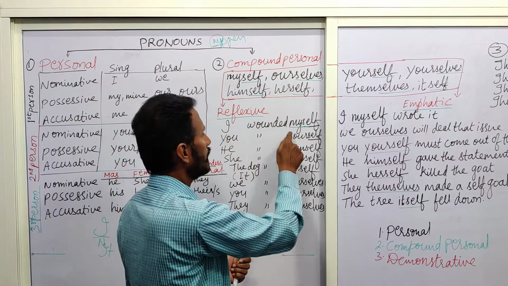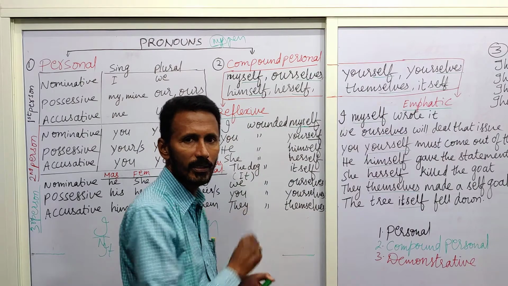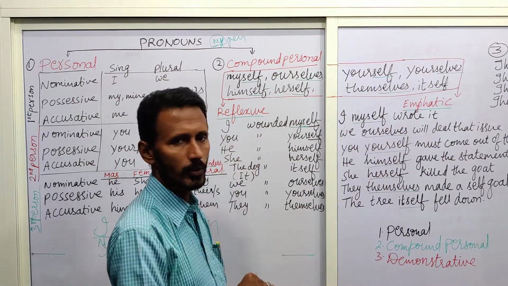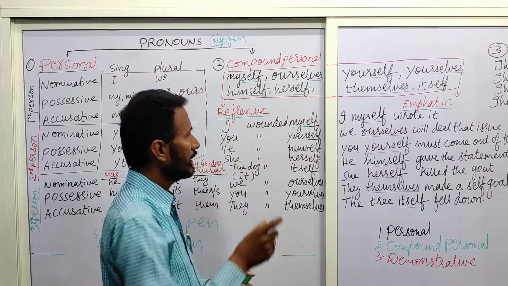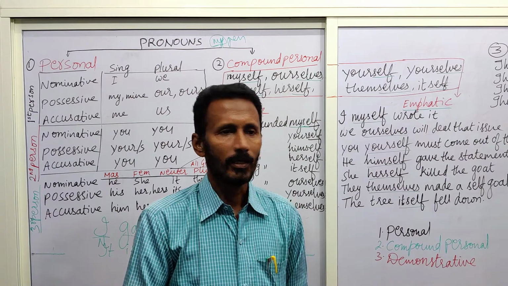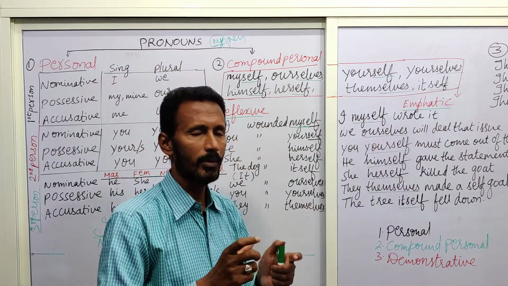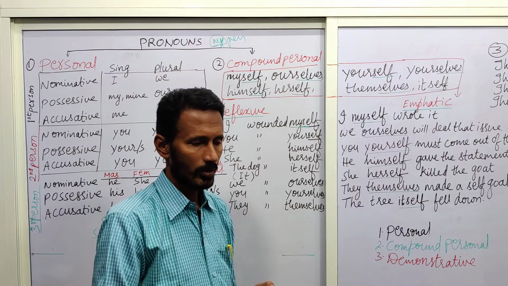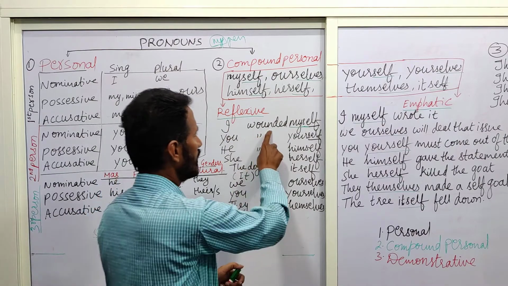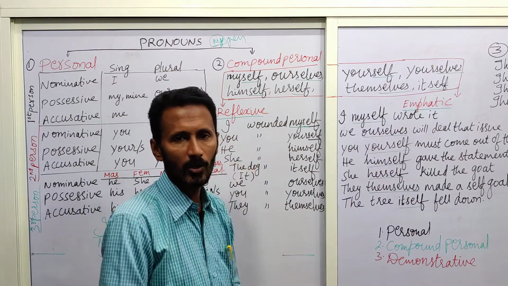For example, if we want to use myself here, it means that I must be written here. So, when a pronoun reflects about the action of this verb, then it is called a reflexive pronoun.